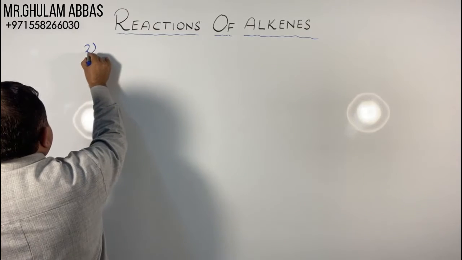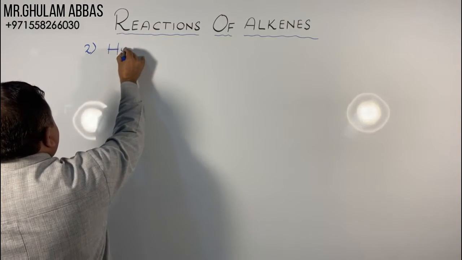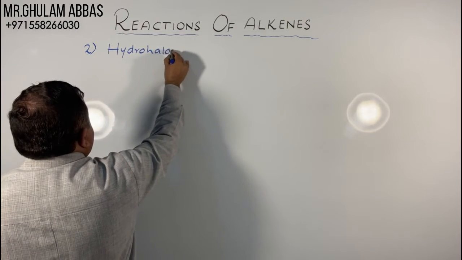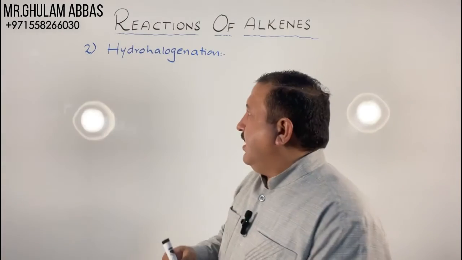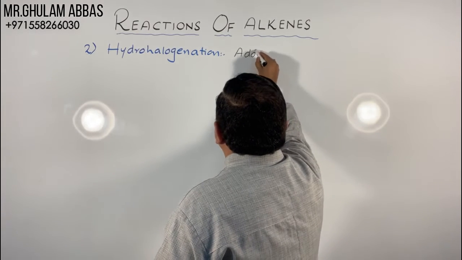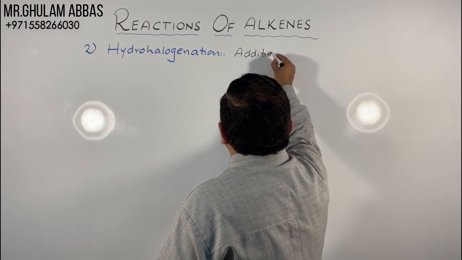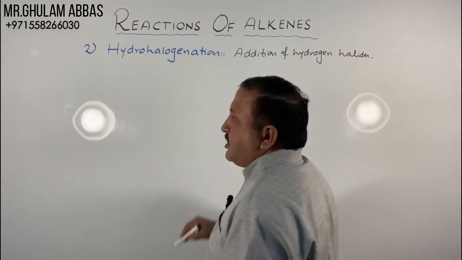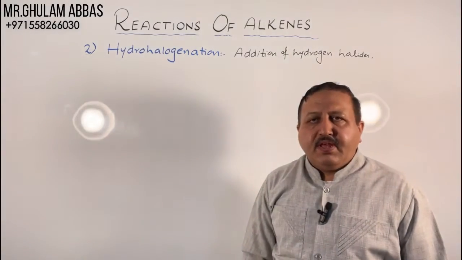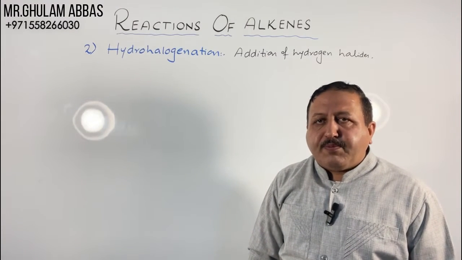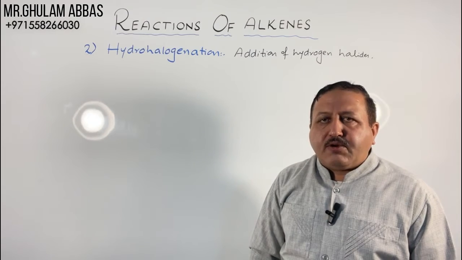Second reaction is hydrohalogenation. Hydrohalogenation is addition of hydrogen halide. Addition of hydrogen halides across a double bond, across a triple bond is called hydrohalogenation.